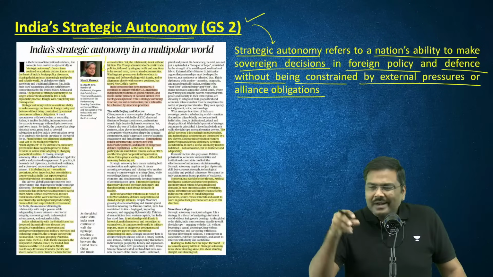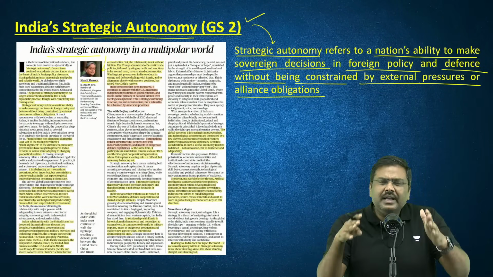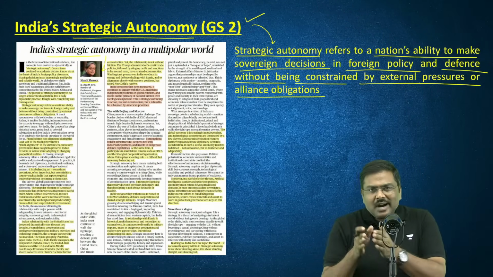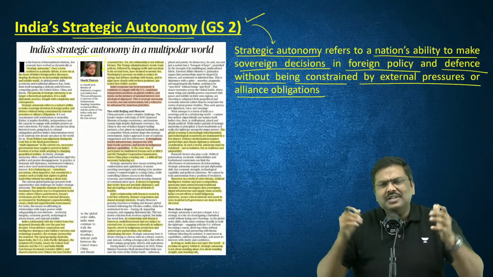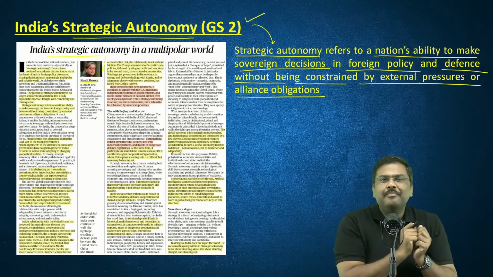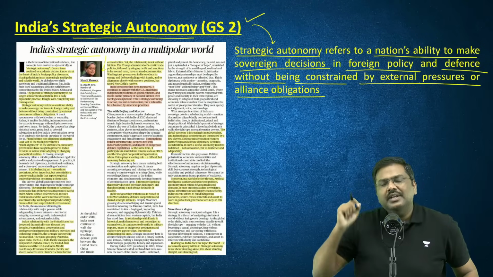Meaning what? Please take the example of India. Automatically, you will understand what is the meaning of strategic autonomy. Right now, India is being pushed and pulled in different directions. Some countries want to talk to India, want to negotiate with India, want to have trade relations with India.